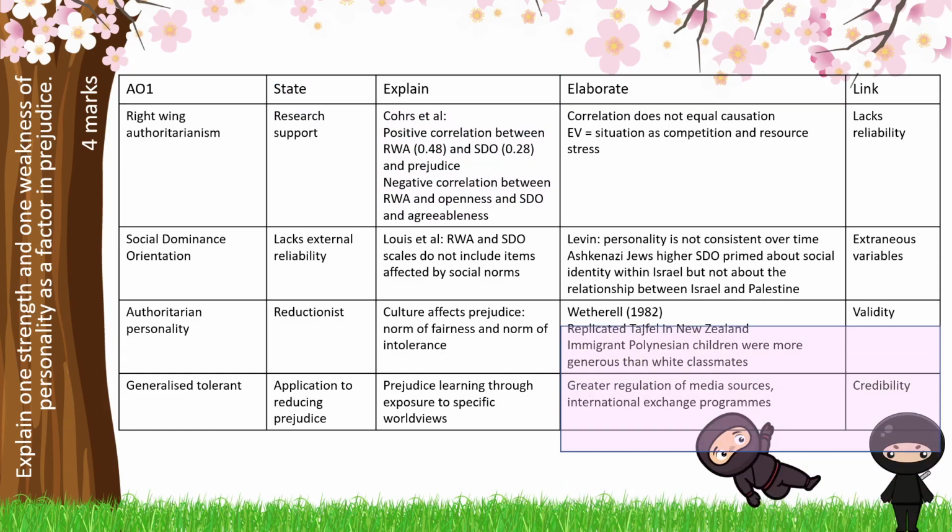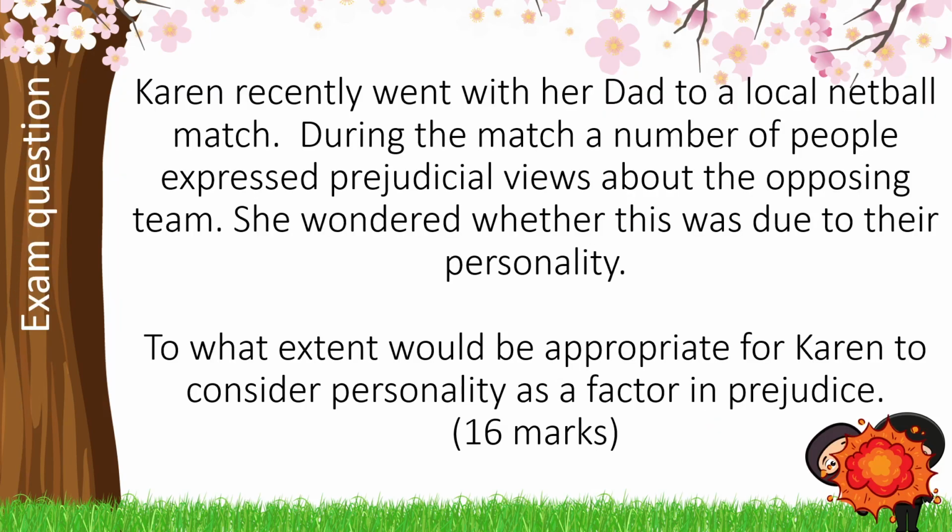We're going to stay in this row to actually give our weakness, and that it lacks reliability because we can talk about the fact that it's correlational research. You could talk about it that it lacks external reliability because of Lewis et al.'s research, or Levin, which is underneath. So it's entirely up to you how you construct your weakness, and there's lots of different options there. Okay, let's have a look at this in relation to another exam question.